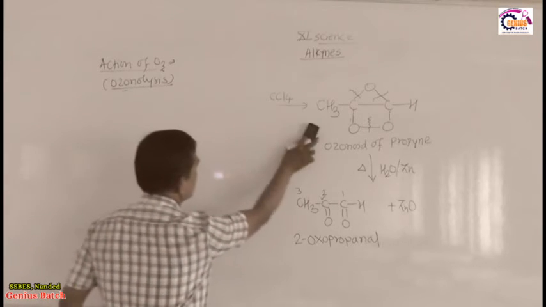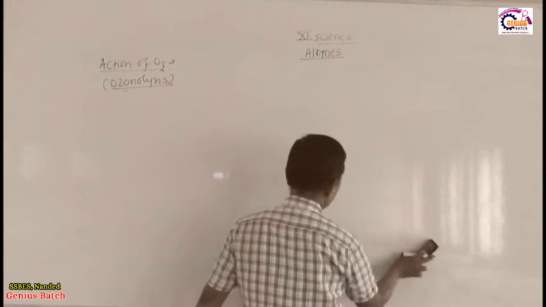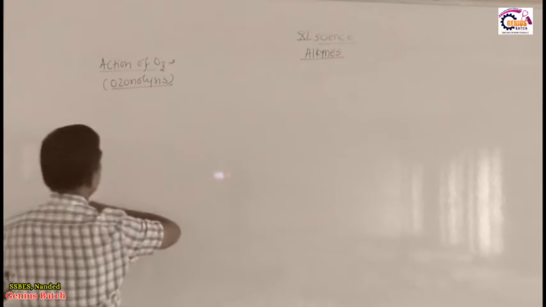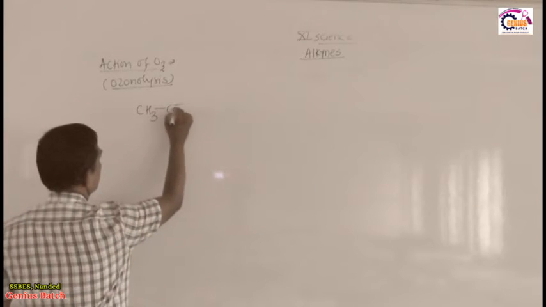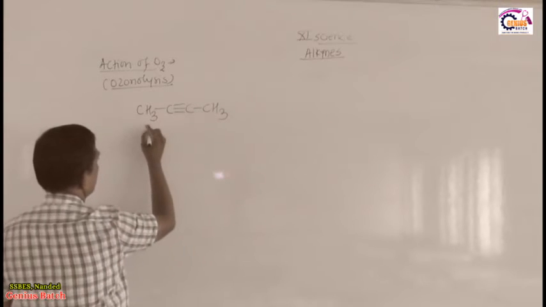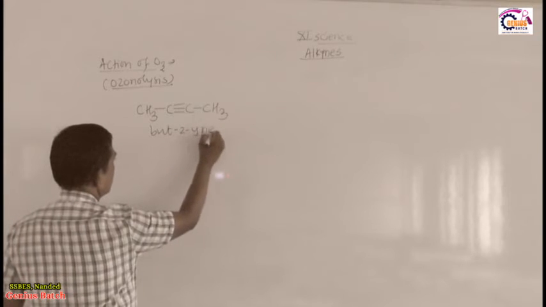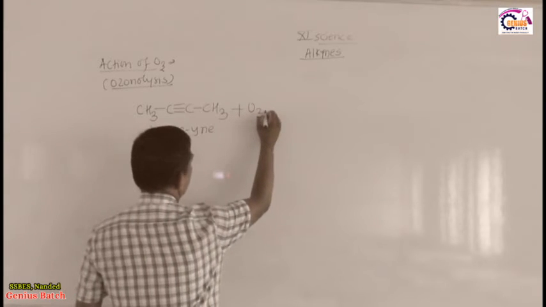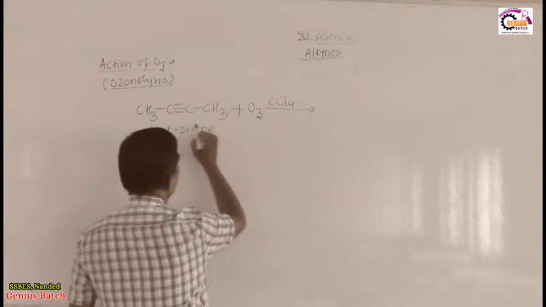Then we discuss the next example of ozonolysis. So what is the next example? The next example is this one: CH3 C triple bond C CH3. I keep the same alkyl group on both sides. So its name is but-2-yne. We already discussed this in the IUPAC system. Then we have to react it with ozone in the presence of carbon tetrachloride.